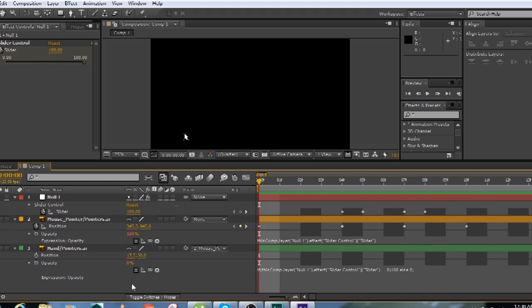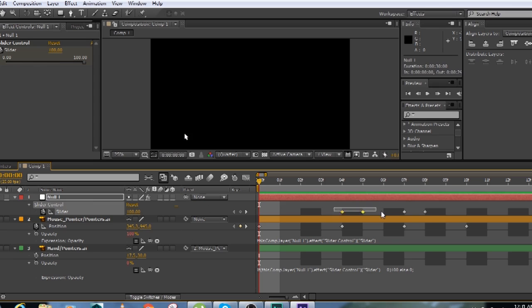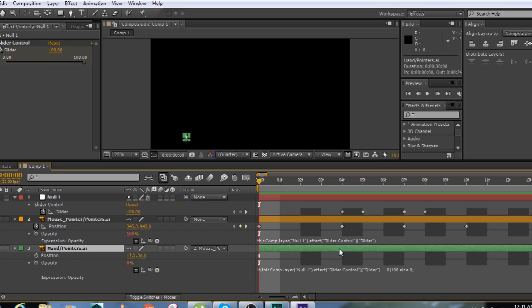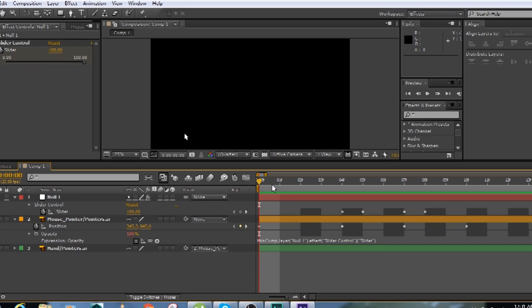What I have animated is this property that is now tied with the slider, and this property is the reference to the opacity of the mouse pointer, and I have put absolutely no keys on the hand pointer. So this solves the problem, but it's not exactly what I wanted. You can see there are certain problems in it.